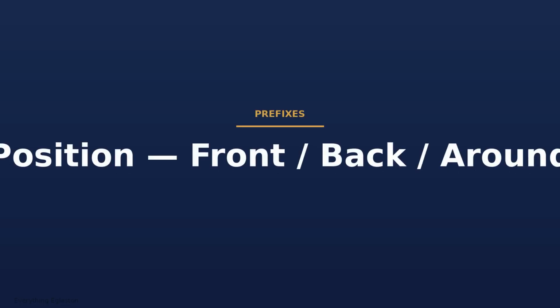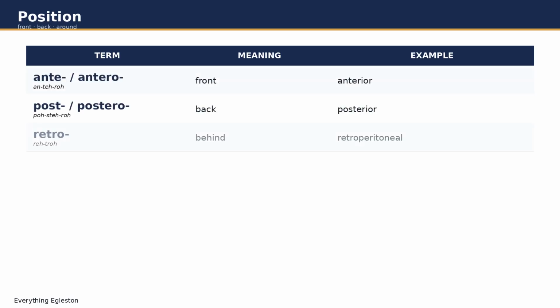Next, position, front, back, and around. Ante and antero mean front, anterior. Post and posterior mean back, posterior. Retro means behind. The retroperitoneal space sits behind the peritoneum. Circum and peri mean around. A circumcision goes around, and the pericardium is the sac wrapping around the heart. Peri means around.